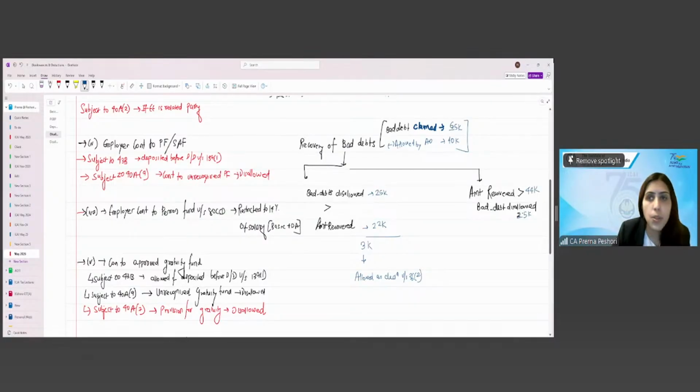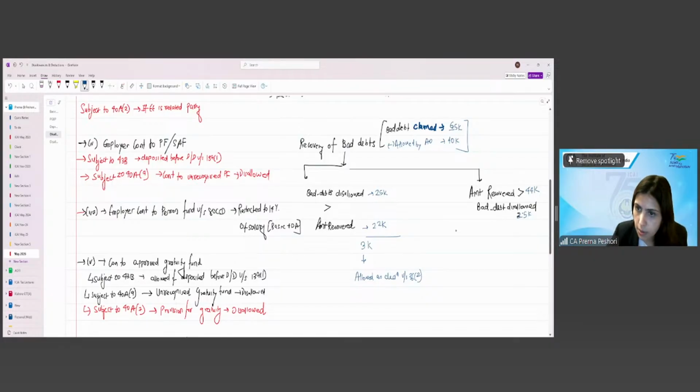Now the difference between the two. So what is the bad debt actually after recovery? This is 21,000.